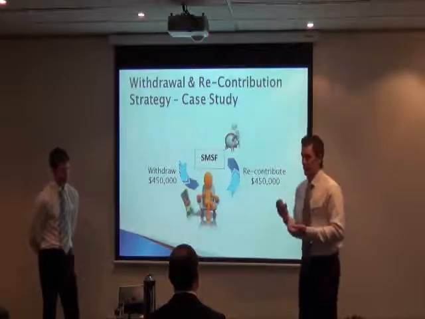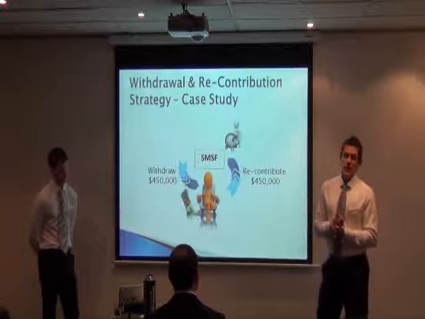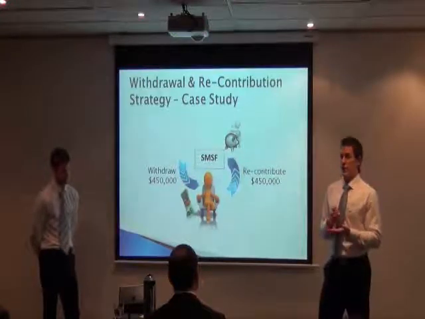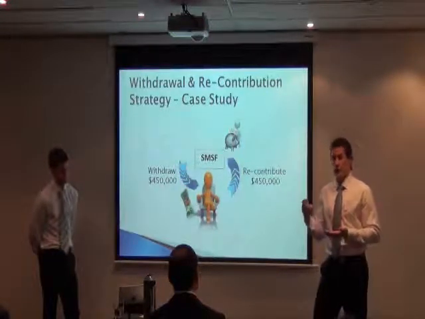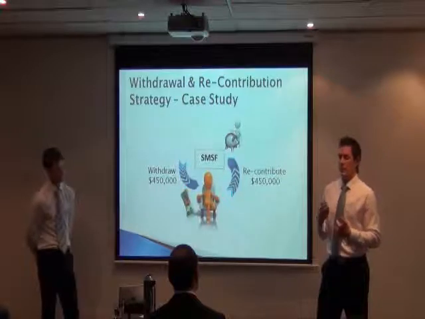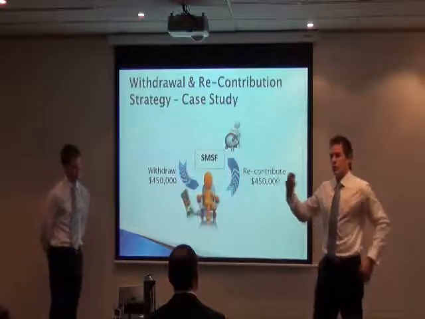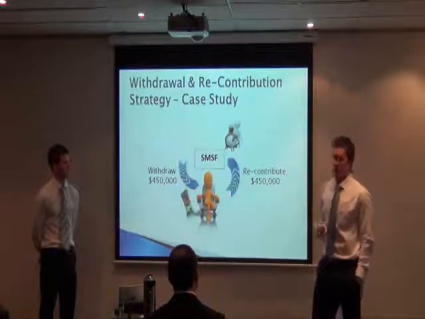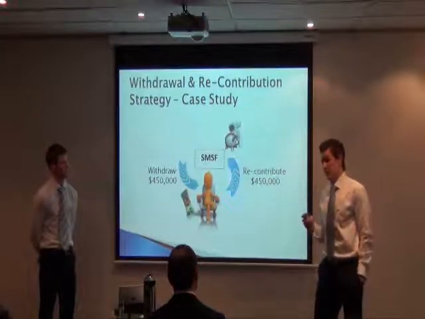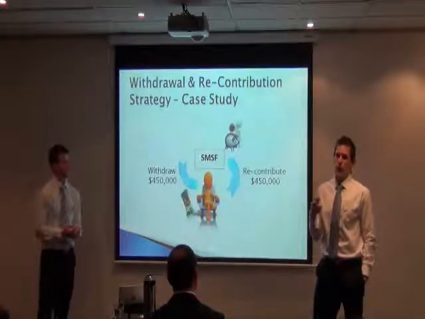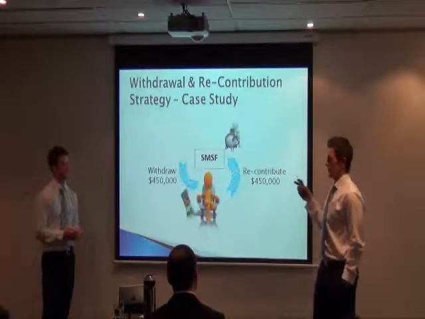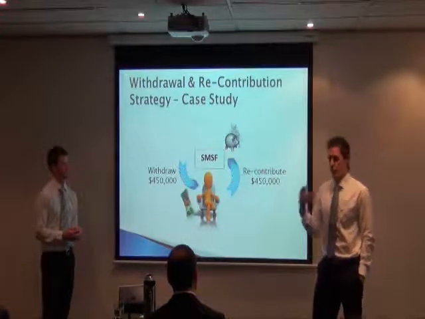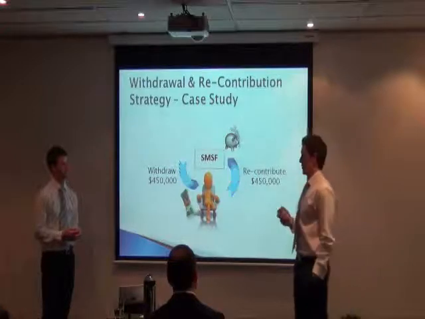Now, because he's under 65, he's got the capacity to recontribute up to $150,000 per financial year, but he does have the capacity to bring forward 2 future years of contributions because he's under 65. So he can actually contribute up to $450,000 as a one-off lump sum in one financial year. So this strategy enables him to withdraw $450,000 and then put it back in again as a post-tax contribution.